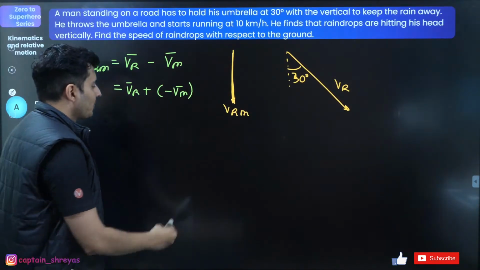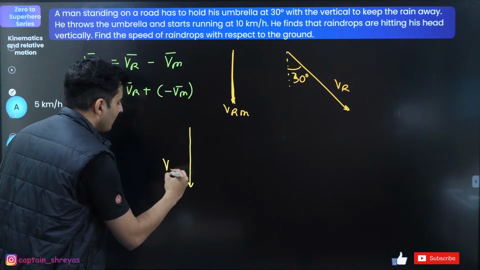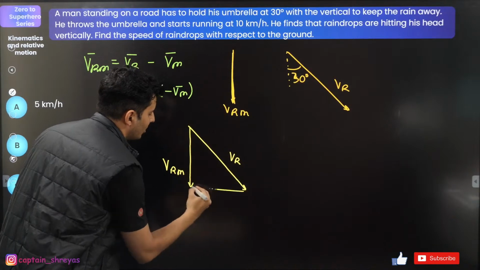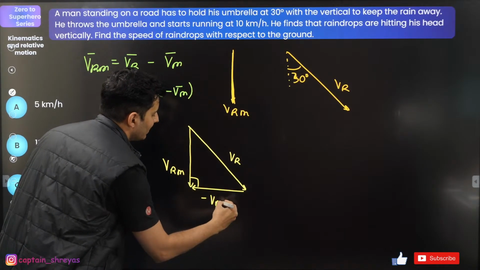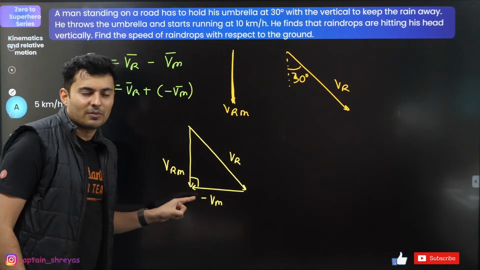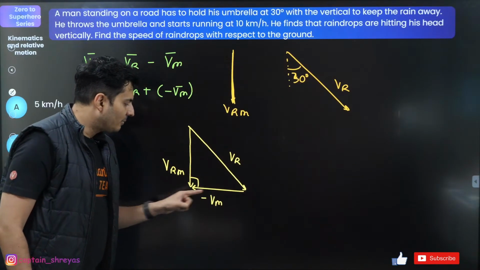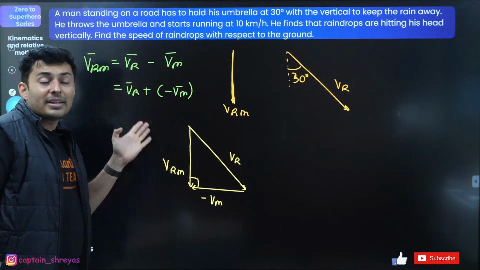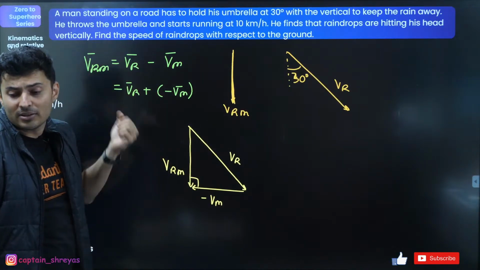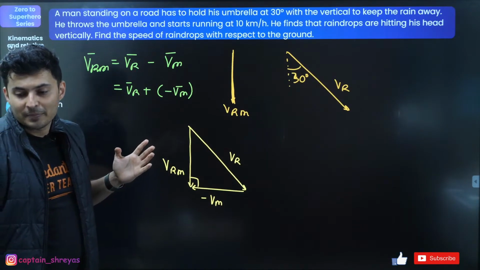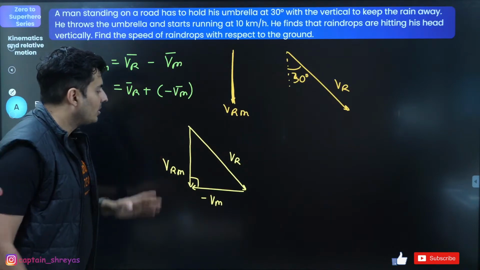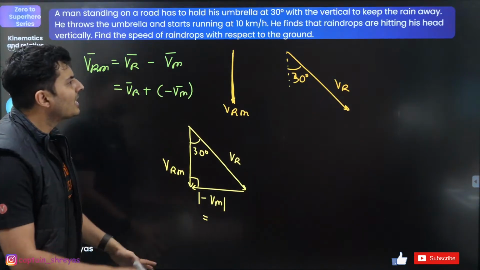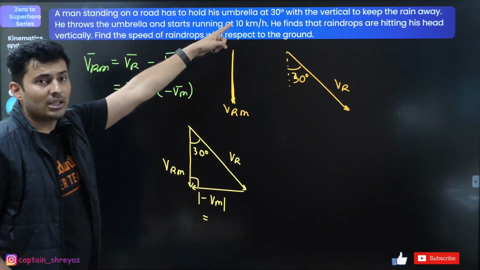So I know what to do now. Vrm, if I show it like this, you can just show Vr over here. So naturally this will be minus Vm. Does that make sense? Vector addition using the triangle method. This vector plus this vector is this resultant vector. Why this minus Vm? Because of the equation. Why this equation? Because that's the definition of relative velocity. I hope this is clear. Now observe, this angle is 30 degrees. This magnitude is clearly given. What is the speed of the person? 10 kilometers per hour.